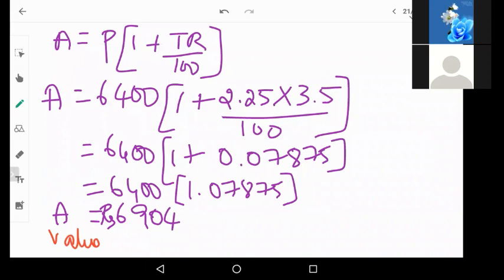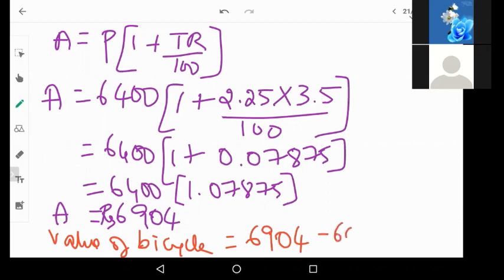Value of bicycle is equal to 6,904. That is the amount payable. He was supposed to pay 6,904 and he has paid 6,000 rupees in cash. So the value of bicycle is 904 rupees.